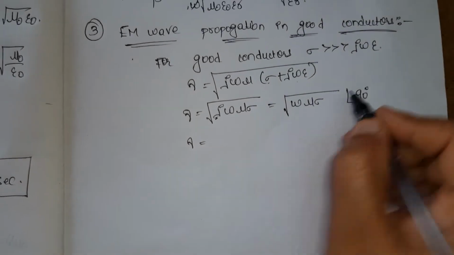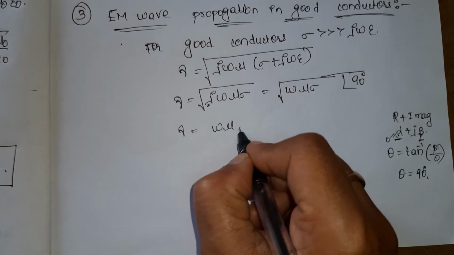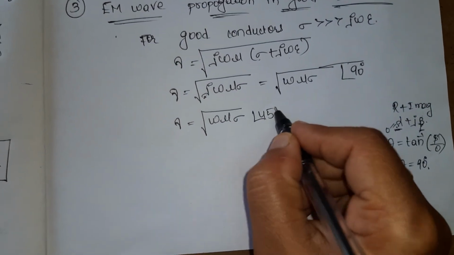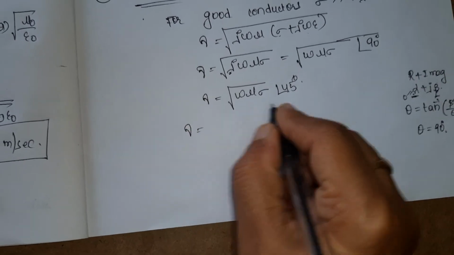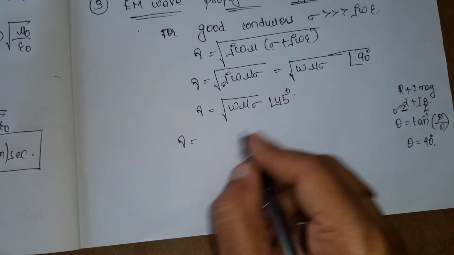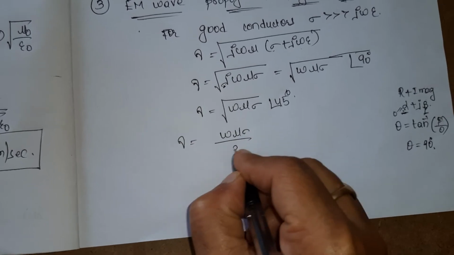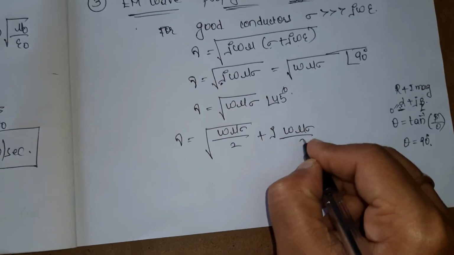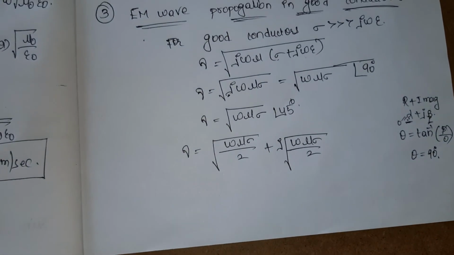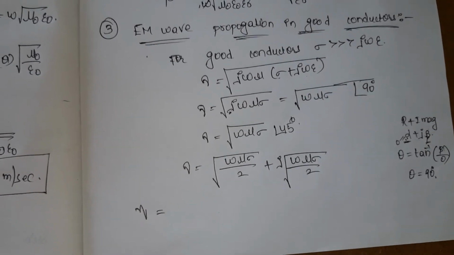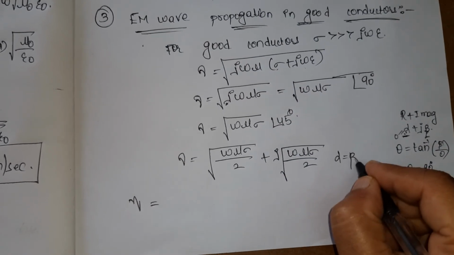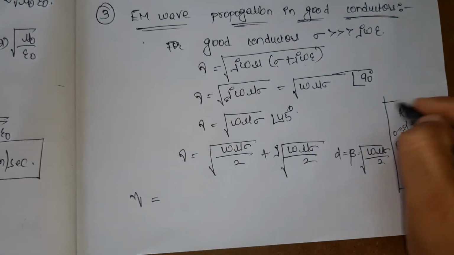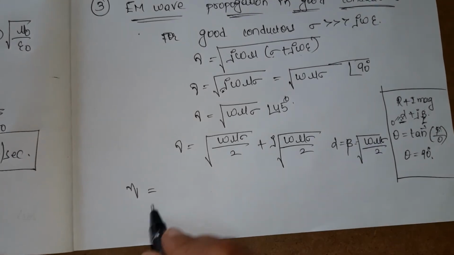So here, omega mu sigma, if I remove the under root from this, I will get only 45 degrees. So for 45 degrees, the value is 1 by root 2. So gamma is equal to omega mu sigma by 2 plus j into omega mu sigma by 2, under root. From here alpha is equal to beta is equal to root of omega mu sigma by 2. Alpha and beta values are both the same.